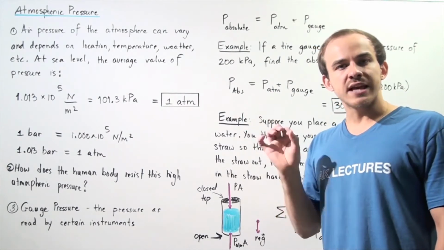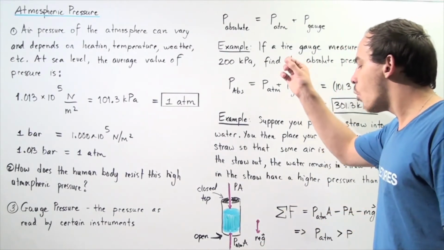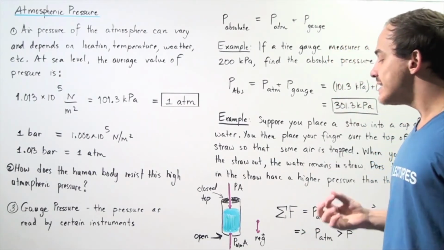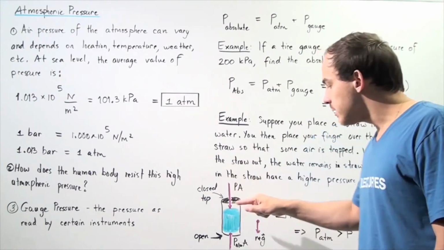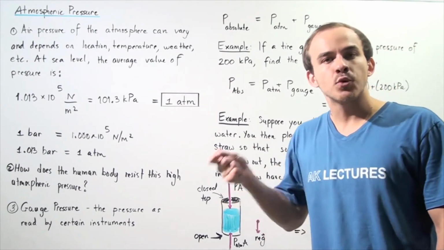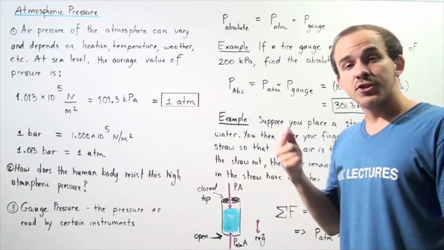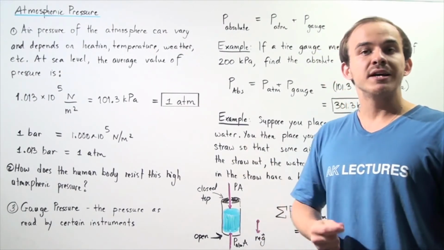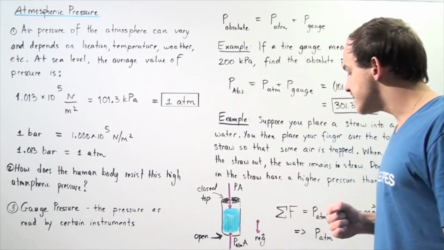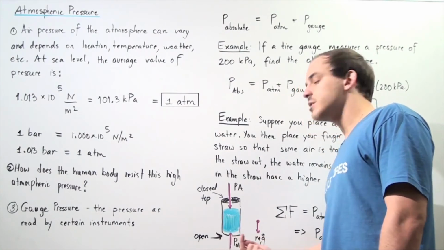So we have three forces acting on the fluid. The first force is the force of gravity, which points downward along the y-axis. The second force is the force created by the molecules found in this section, and that force is simply the pressure in this section multiplied by the cross-sectional area. The third force is created by the molecules found in the atmosphere, and this force is given by the pressure in the atmosphere multiplied by the cross-sectional area.